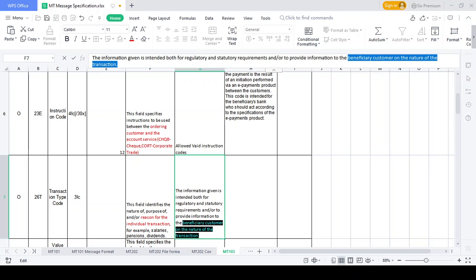KYC, and whether they have a sufficient amount or not, risk level, and all the account validation, whether it's a closed account or it's active or inactive, closed or dormant account. Okay.